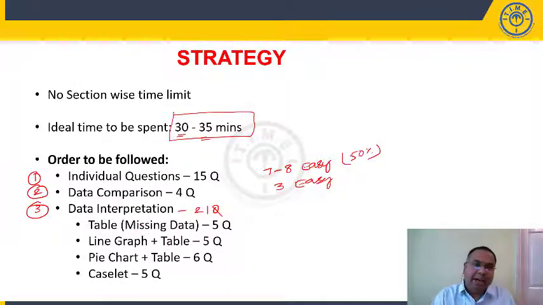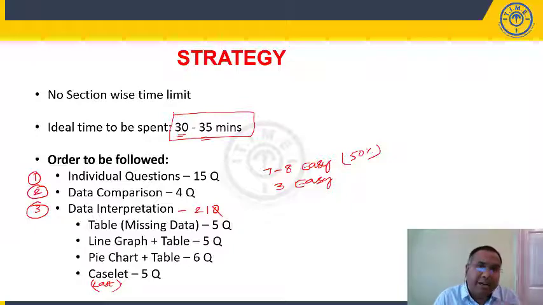Now, when you come to data interpretation, in total we have 21 questions, 4 sets. As we tell you every time, the last thing to attempt in data interpretation is the caselet, because a caselet involves raw data. You have to capture the data, put it in the form of a table or Venn diagram, and then solve the questions. Caselet questions are generally time consuming, or if you make a small mistake in one place, the entire data might go wrong. That is why the caselet should be attempted towards the end.